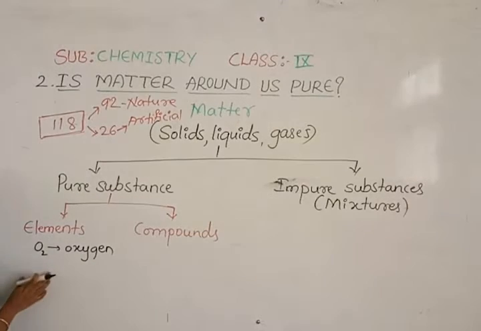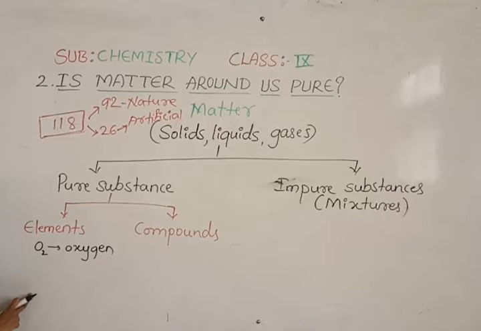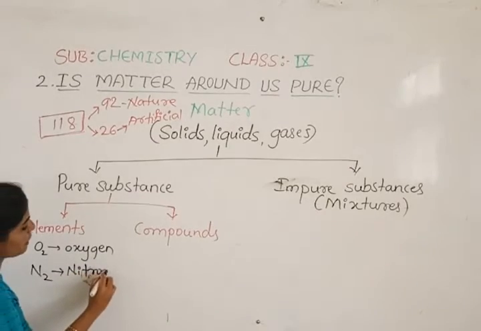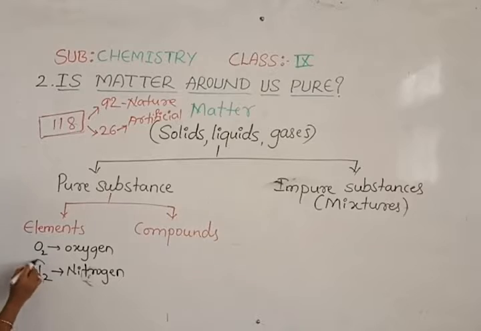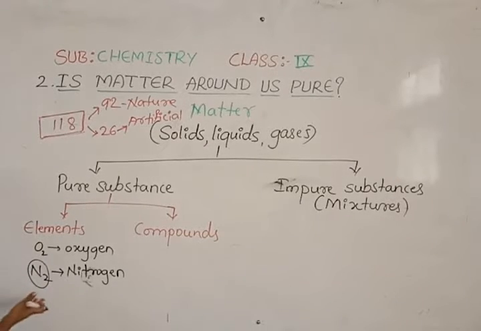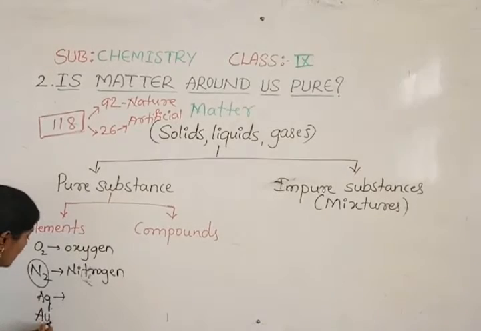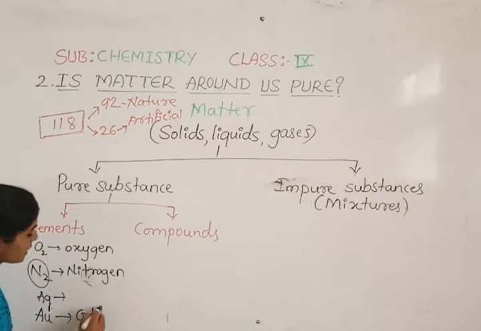Likewise, gold is always made with gold atoms.